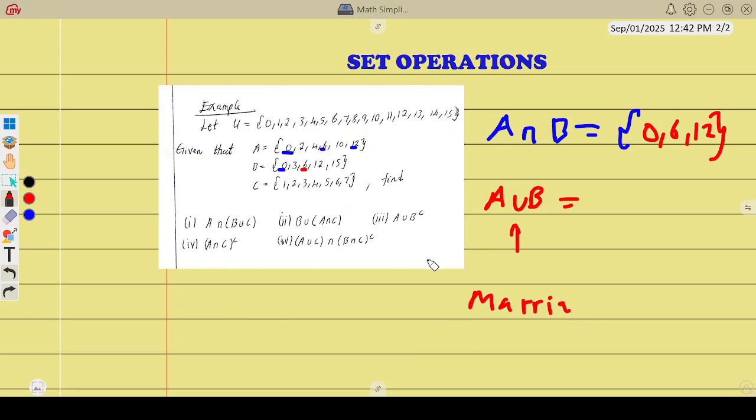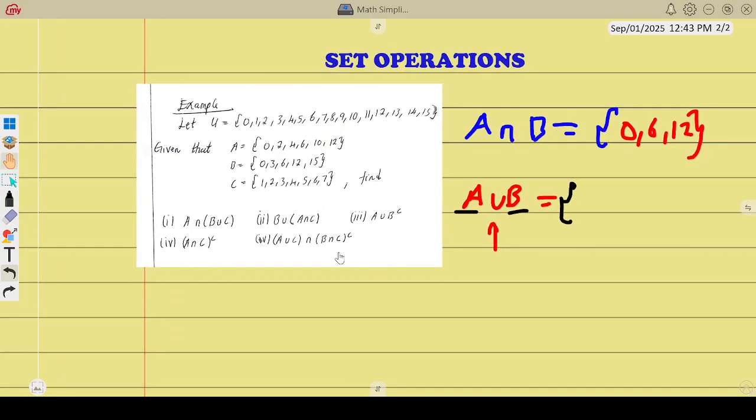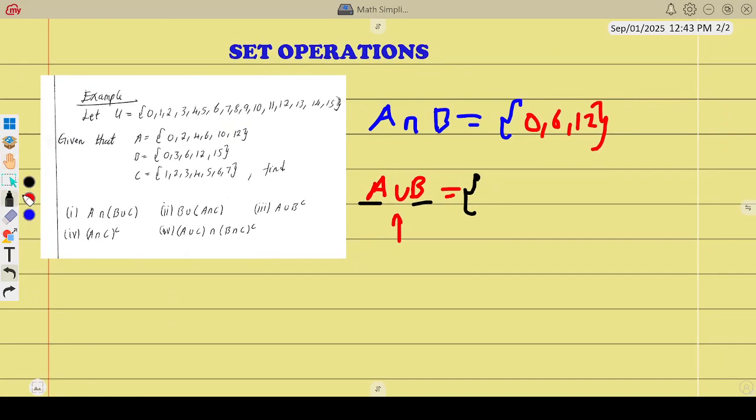So even in sets, from now on I'll be saying the marriage. A union B means we have Uncle A marrying Auntie B. So just combine everything in A and B. Here we write everything in A and B. So we have 0, we have 2, we have 3, we have 4. So we write them in order.